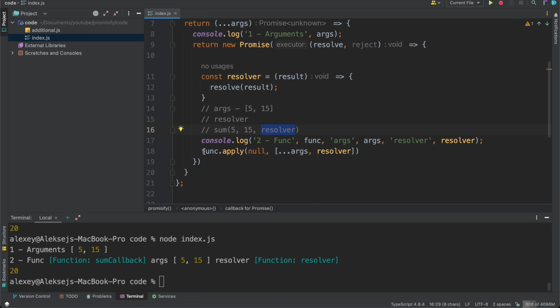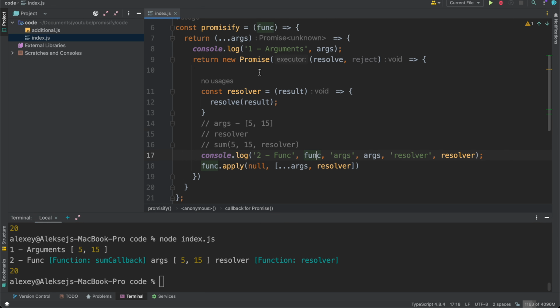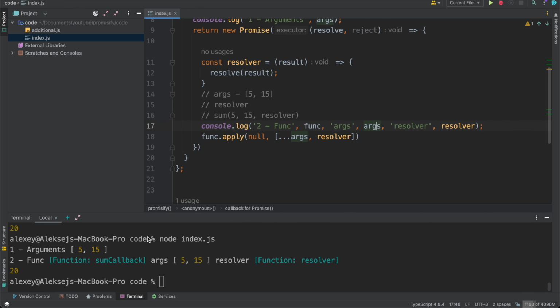And as we know, the apply method of functions takes this and then an array of arguments. And in this array will be 3 arguments: 5, 15, and resolver. And in this second console log, we can see our function sum callback, it's our func, arguments 5 and 15, and the resolver function.